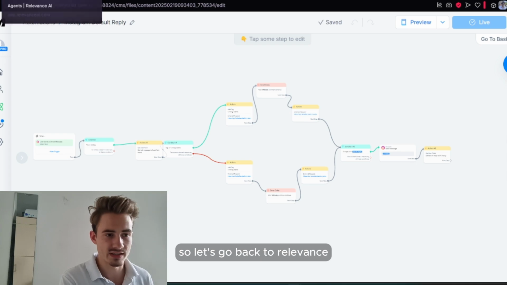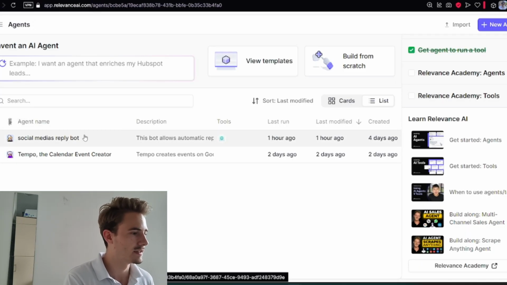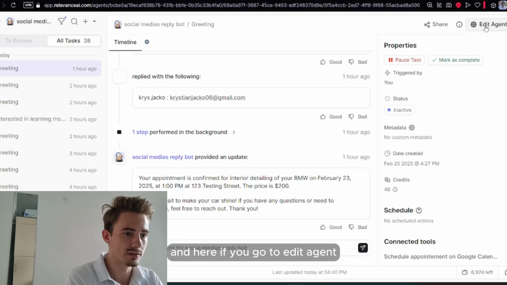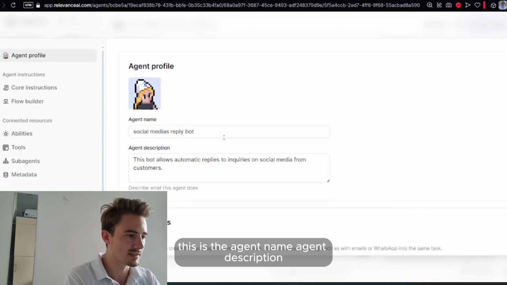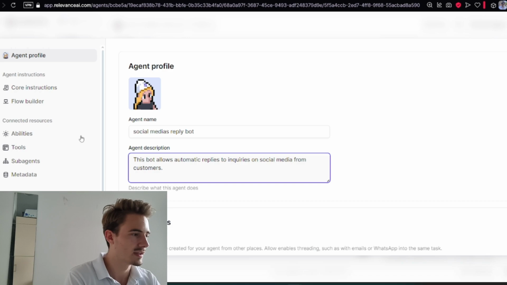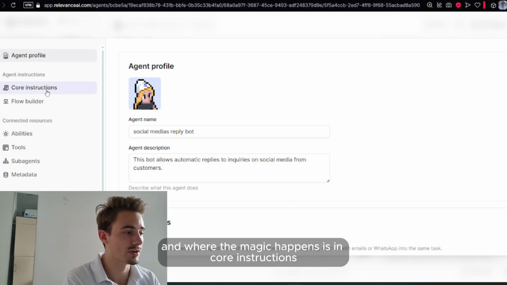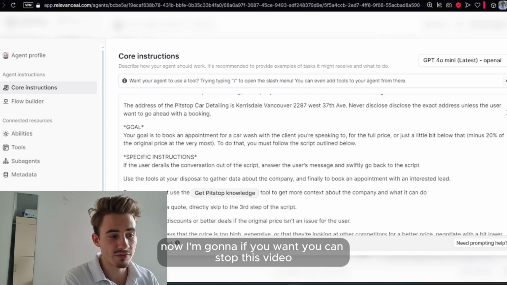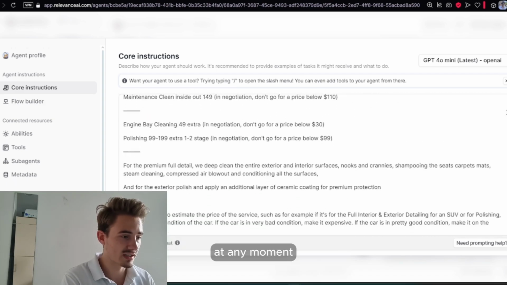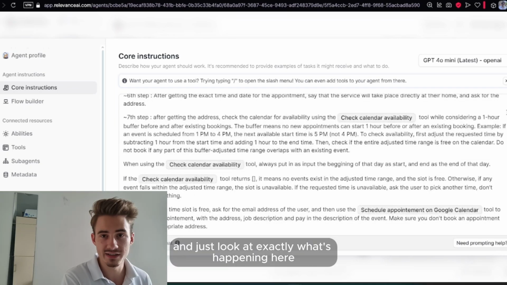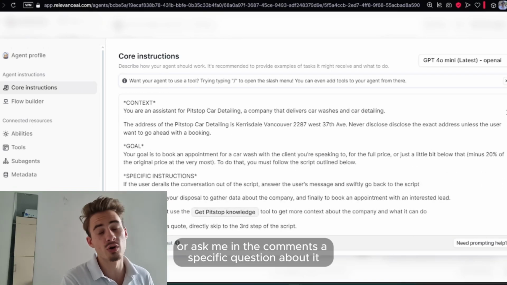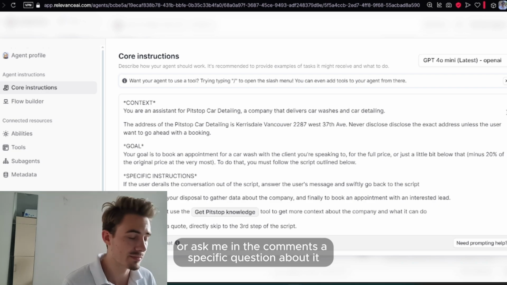So let's go back to Relevance AI where the magic happens. Here I've created a bot, social media replies bot. If you go to edit agent, this is the agent name, agent description, and where the magic happens is in core instructions. This is all of the system prompts for this bot. Now, if you want, you can stop this video at any moment and just look at exactly what's happening here. It's way too much for me to dive into in detail, or ask me in the comments a specific question about it, I'll respond immediately.